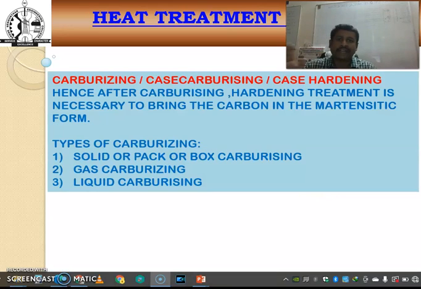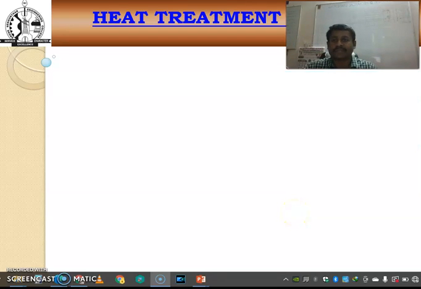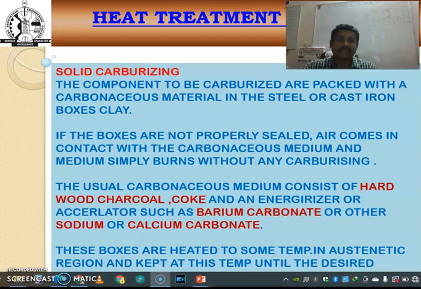After carburizing, heat treatment is necessary to bring the carbon into martensitic form. The types of carburizing are solid or pack or box carburizing, gas carburizing, and liquid carburizing. In solid carburizing, the component to be carburized is packed with the carburizing material in steel or cast iron boxes.